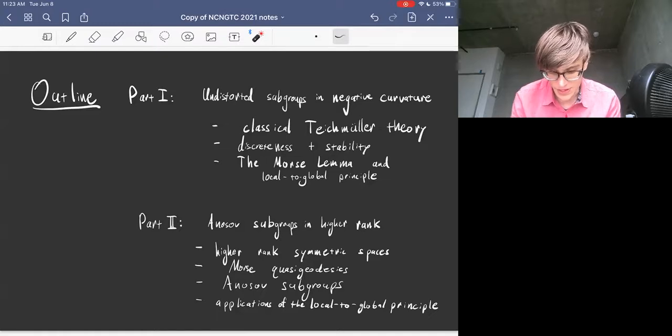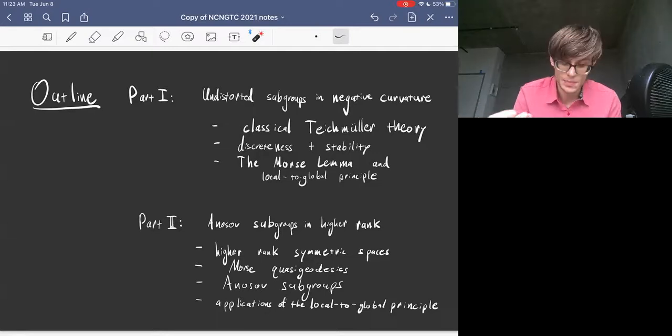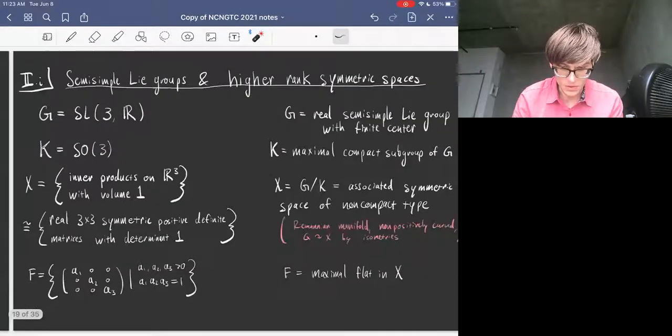And after we discuss all that, I'll discuss a quantified explicit version of the local to global principle where you can produce that scale L explicitly. And a couple applications of that. For example, there's an algorithm to check the Anosov condition, and there's also a way to produce explicit perturbation neighborhoods of Anosov representations.